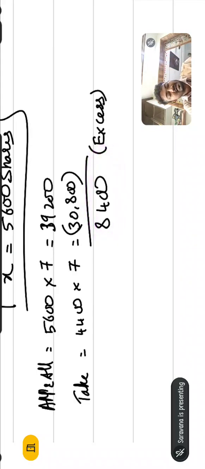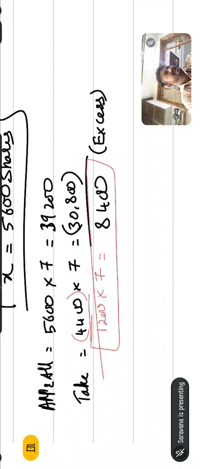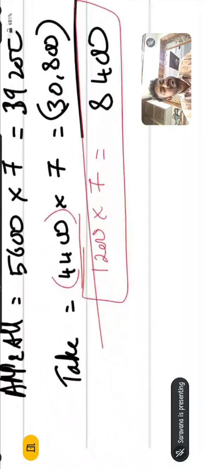How to do that? He has applied for how many shares? 5,600. You directly subtract the shares: 5,600 minus 4,400 is 1,200 shares. 1,200 into 7, how much are you getting? 8,400. This is the easiest way to find the excess amount. Clear? Okay.